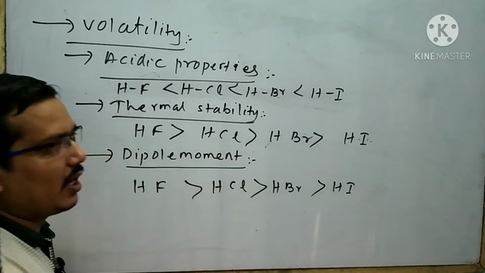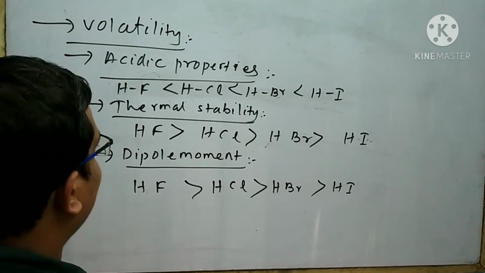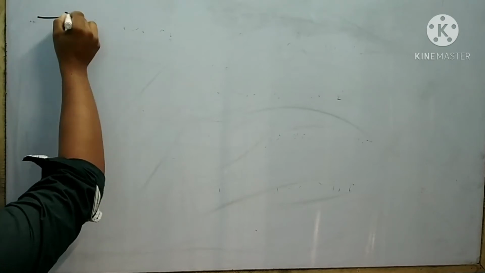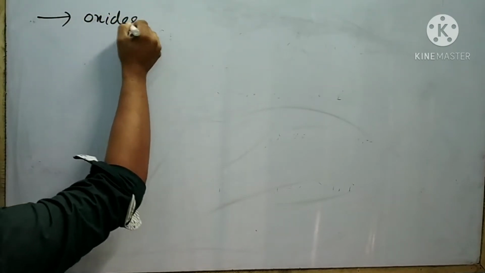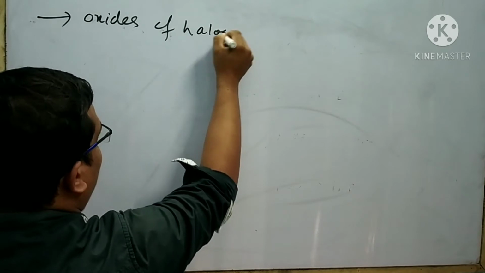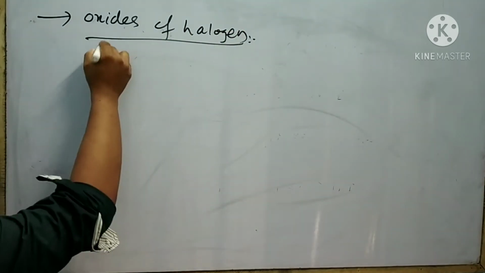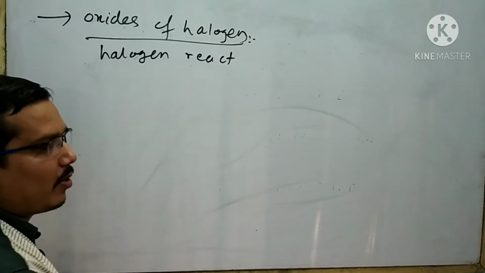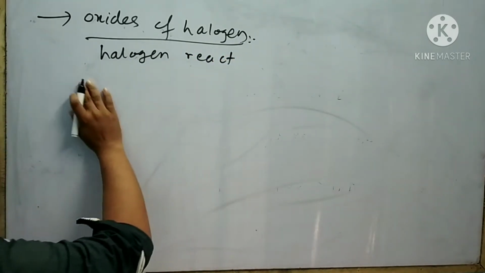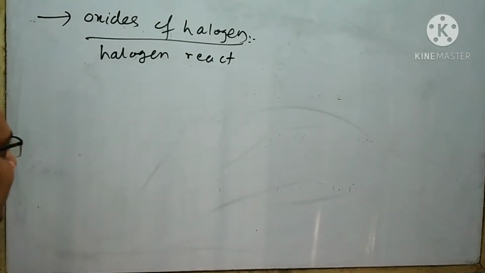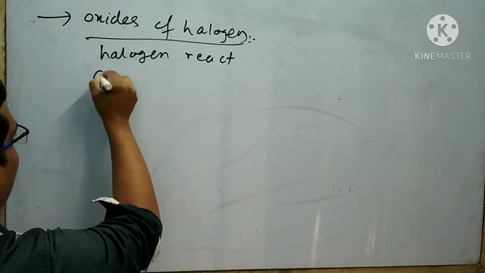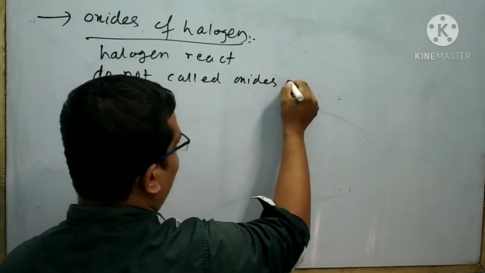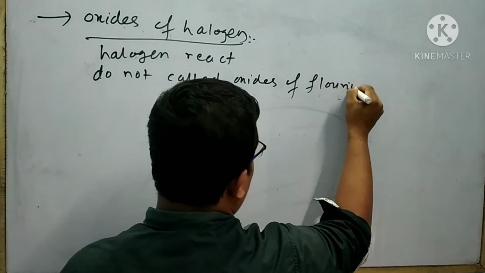Next I will move to the trend in chemical property of group 17 elements. The next chemical property is your oxides of halogen. Halogen elements react with oxygen to form oxides. Since fluorine is more electronegative than oxygen, its compounds are not called oxides of fluorine.